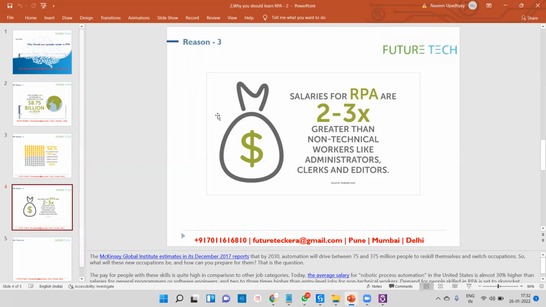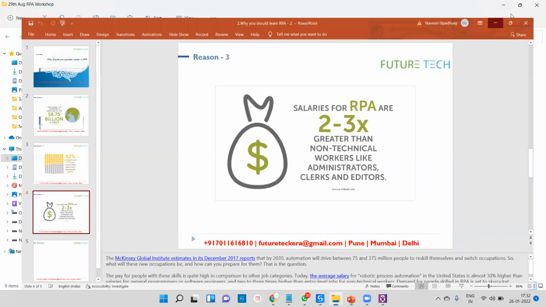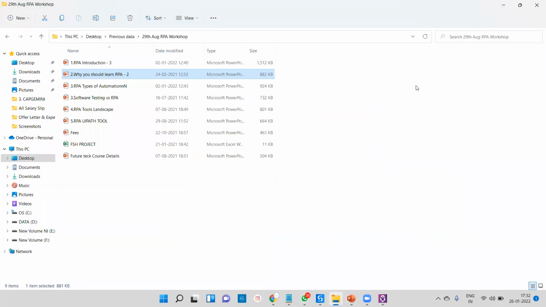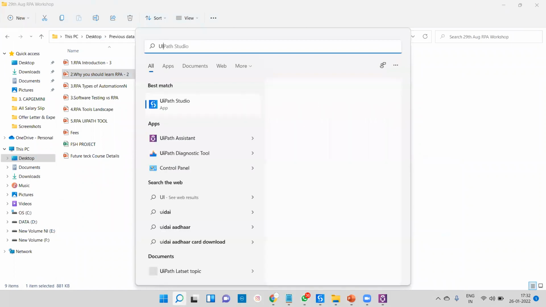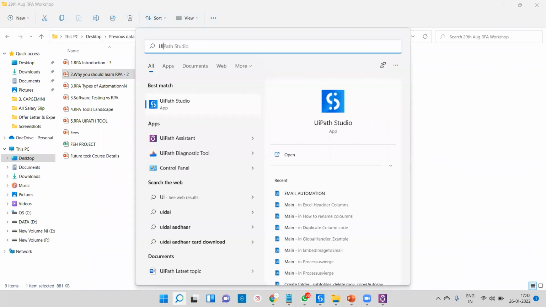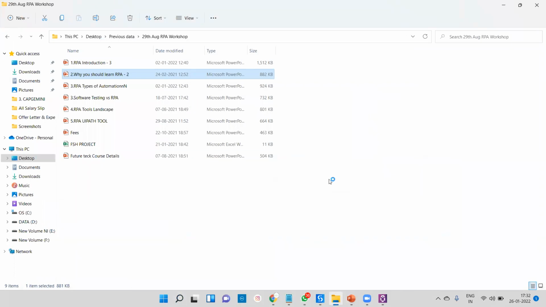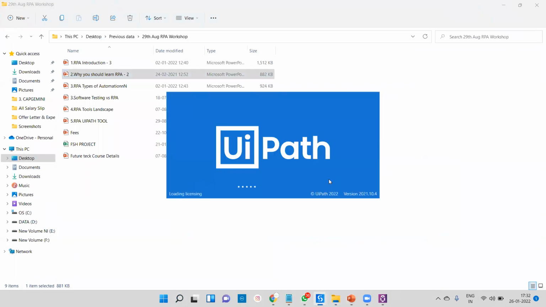Okay, so right now I will show you one process of how to go for the RPA path and how it's advanced compared to all technology. So within a second we can get everything. Especially right now I'm going to open this UiPath. Okay, so if you've already installed it in your system, what you can do here, you can click on UiPath Studio and automatically you will get the window of UiPath.